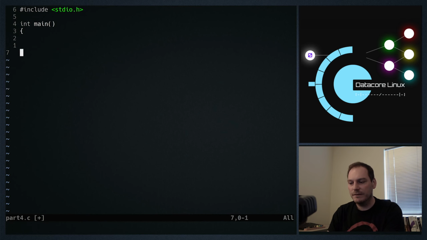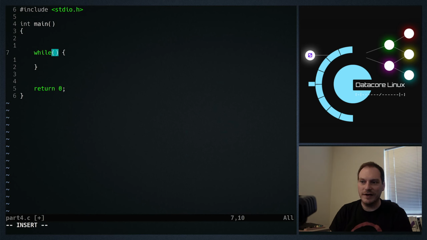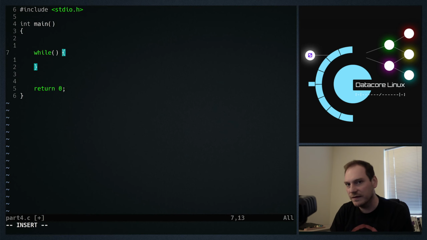Right, while, open close parentheses, open curly brace, close curly brace. And then that's the skeleton of a while loop. It's good practice to do this because you'll reduce how many syntax errors you make. If you try and write the thing out sequentially like you would if you were writing a sentence, then you're drastically increasing chances you might forget to put the closing parentheses or the opening curly brace or something. So if you write out the structure of it first, then you're less likely to make mistakes.